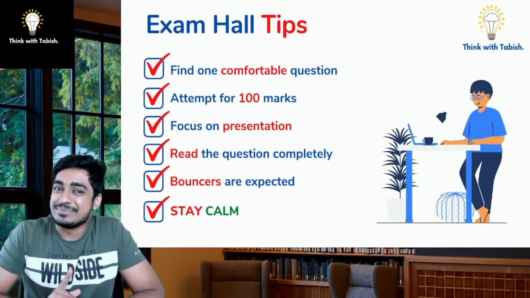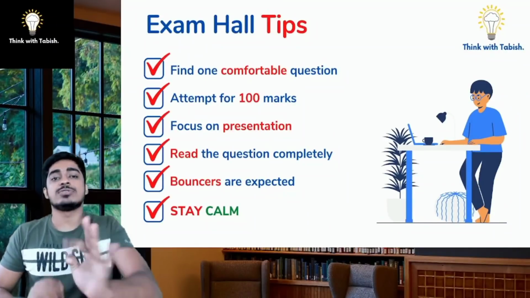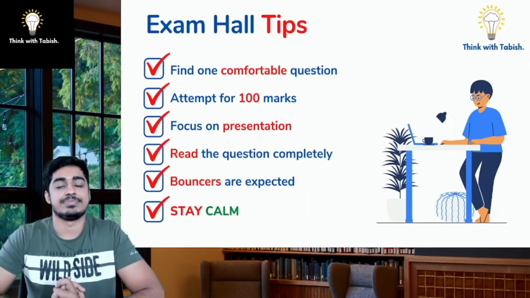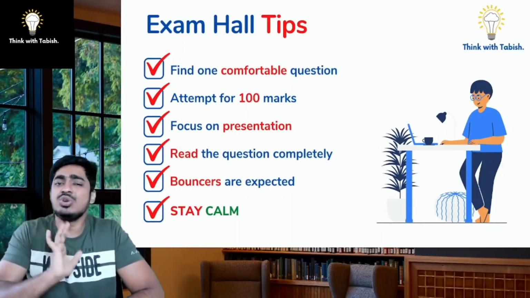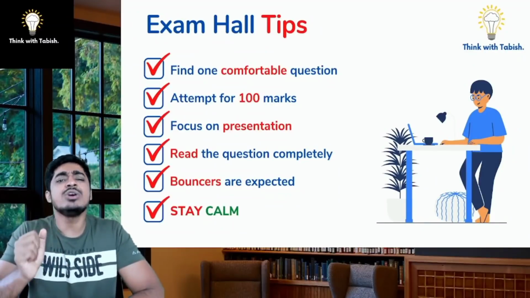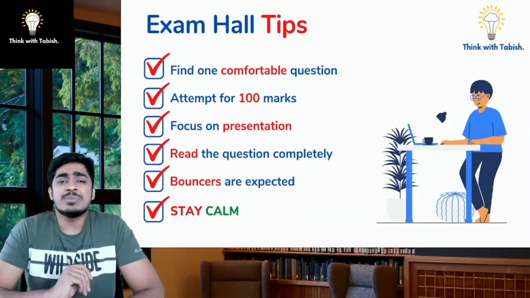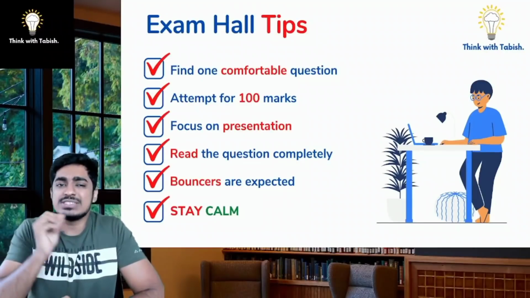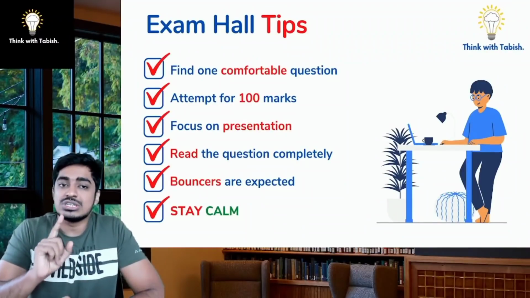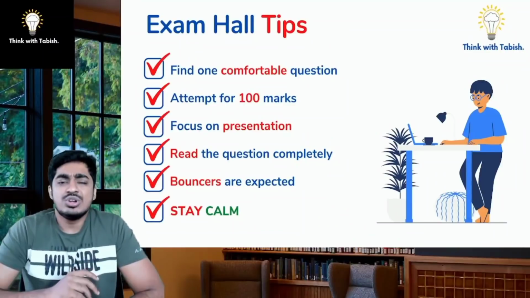Bouncers are expected. Let us just admit it. There is going to be one out of the box question in every paper. It will be there because it is supposed to be there. Don't worry about those questions. In an over, we may be having one or maximum two bouncers. What will a batsman do? Just ignore them, right? Focus on the remaining balls. Similarly, out of the 6 questions, one question or maximum 2 questions will be slightly new or out of the box. Don't worry about them.